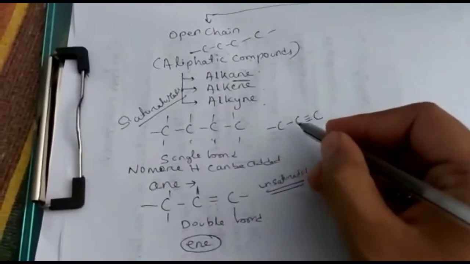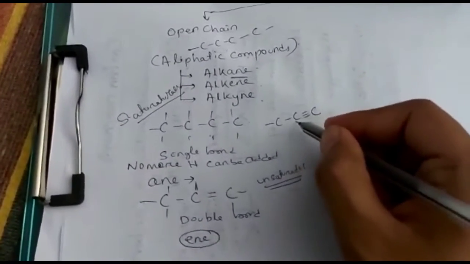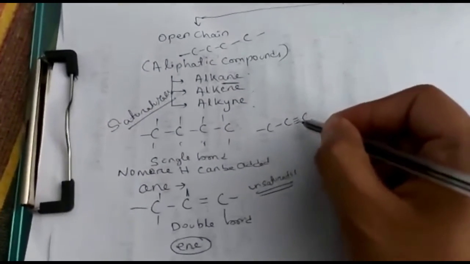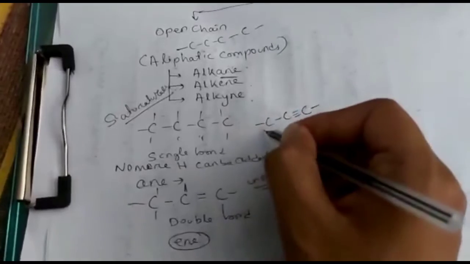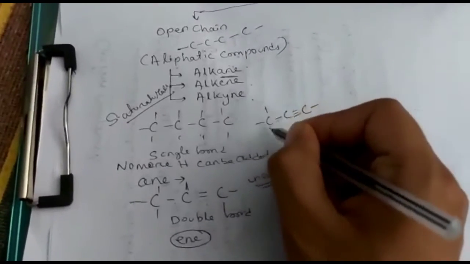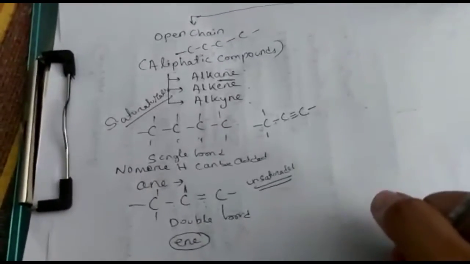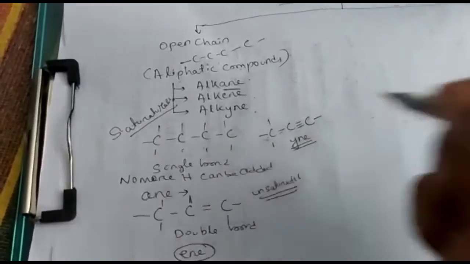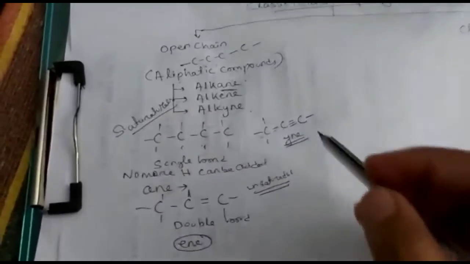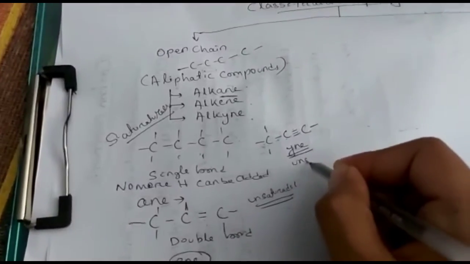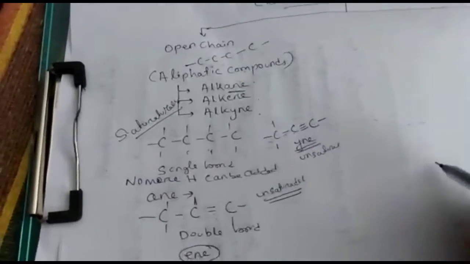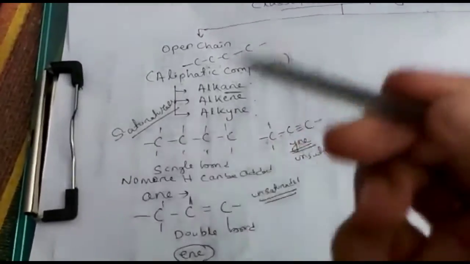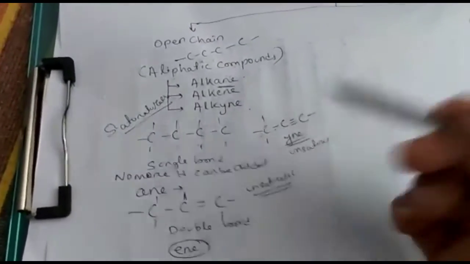Like this, see here, tetravalency satisfied, as this carbon is connected with 3 bonds, here 1 bond, tetravalency satisfied. Here 3 bond, so 1 bond more. Here 2 bonds already attached, so 2 bonds we can attach. This is alkyne. So last part is your yne. It is also unsaturated, not saturated. So these are the open chain structure: single bond structure, double bond structure and triple bond structure.